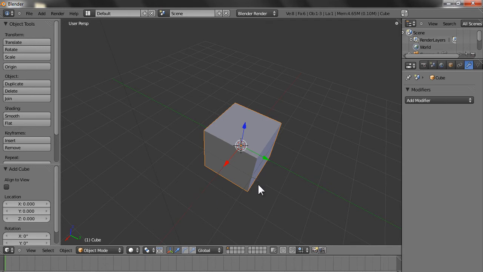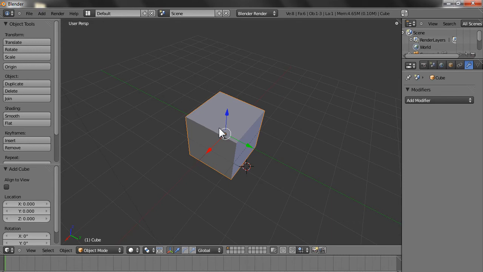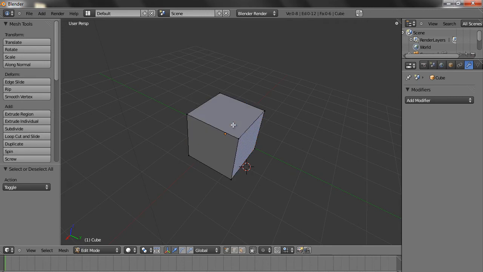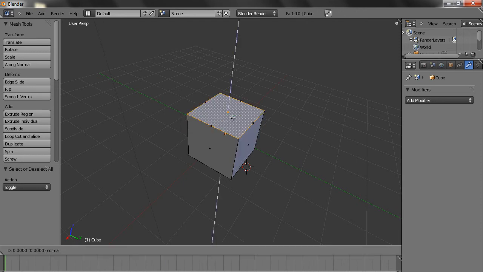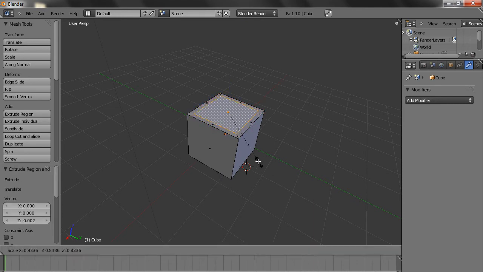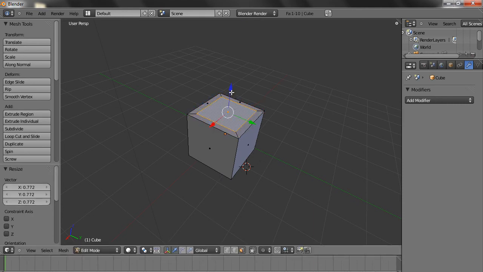Okay. So what we do is, we choose the face, press escape, press E, press escape, and inset a little bit.